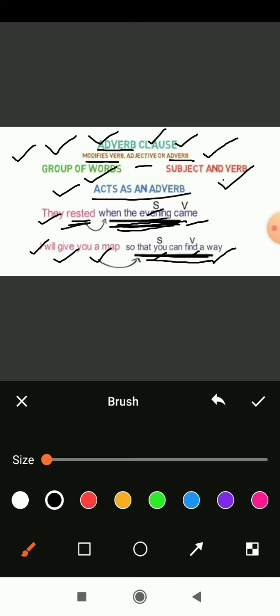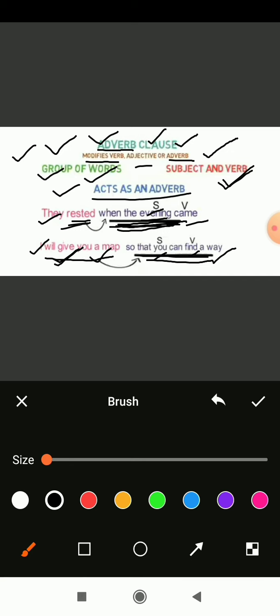Yes or no? What we have read? So it is a group of words. Yes or no? What we have read here? So this whole sentence is defining this sentence: I will give you a map. Okay, it is defining here the word give. Give is an action here. So action is a verb. So it is defining the verb in this sentence.